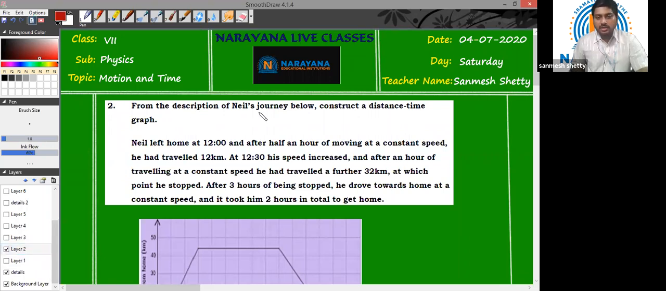From the description of Neil's journey below, construct a distance time graph. Now we have to construct a distance time graph in this case. Neil left home at 12 and after half an hour of moving at constant speed, he had traveled 12 kilometers. So let us first draw the graph till this particular point.